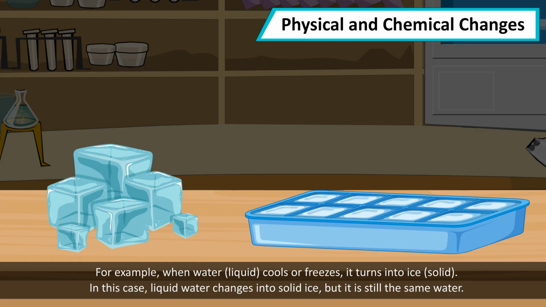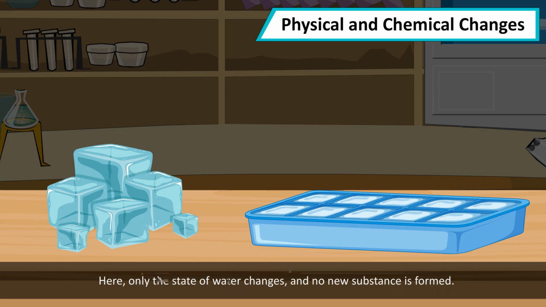For example, when water cools or freezes, it turns into ice. In this case, liquid water changes into solid ice, but it is still the same water. Here, only the state of water changes and no new substance is formed.